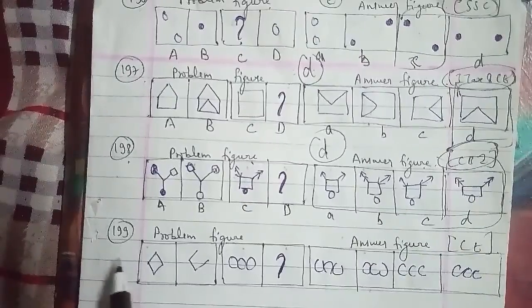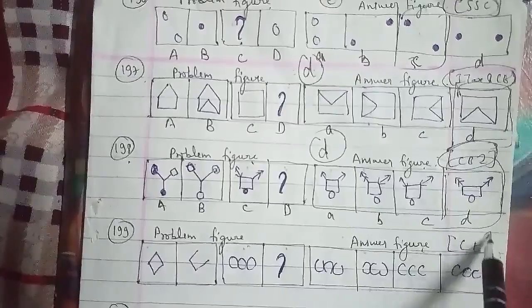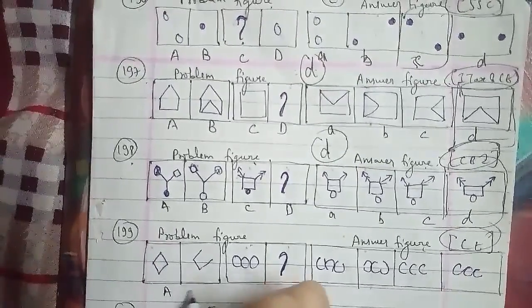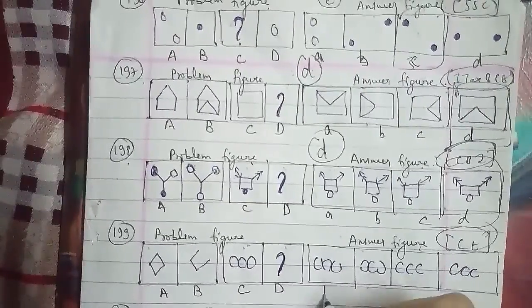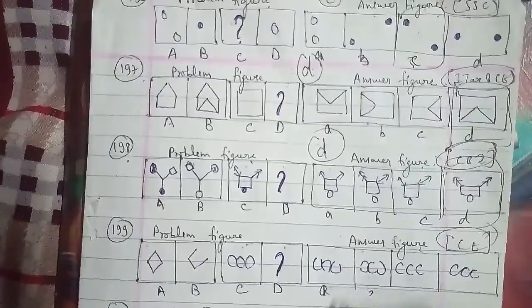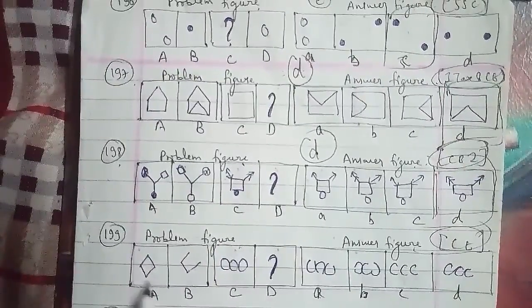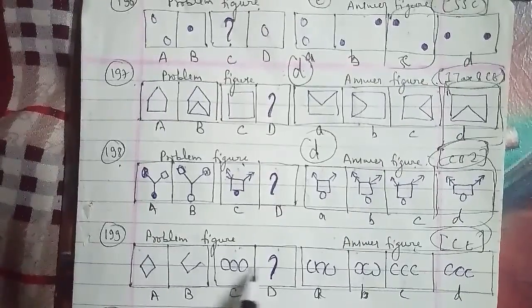We'll go ahead with the 199th question of the session, which has problem figures, and these were the answer figures which has been asked in a central excise question paper, named as A, B, C and D. As you can see here, this is a rhombus where one side is missing, and here there are three circles, so we have to find out the D figure here, which we have to find out as well.